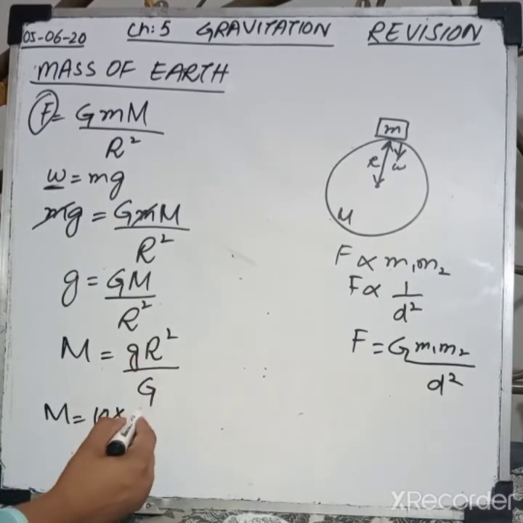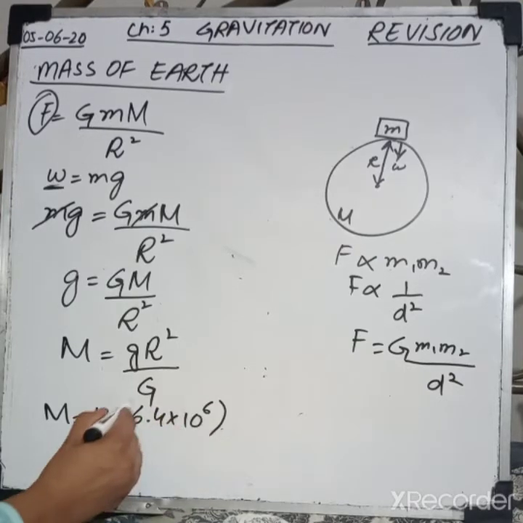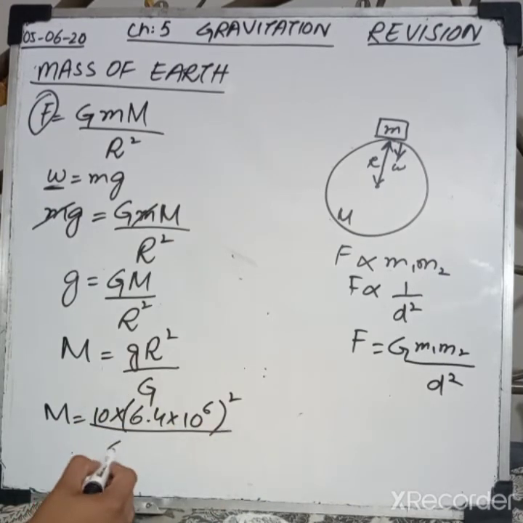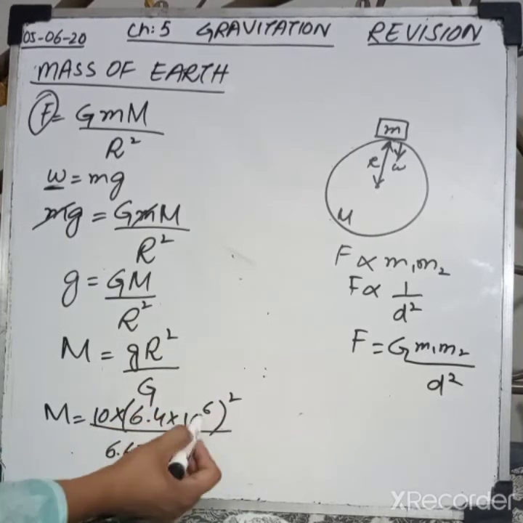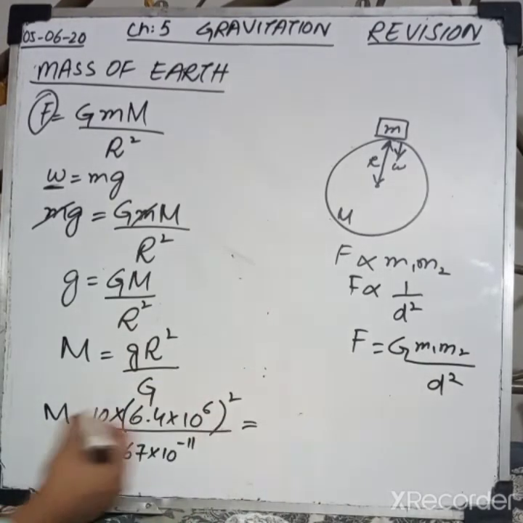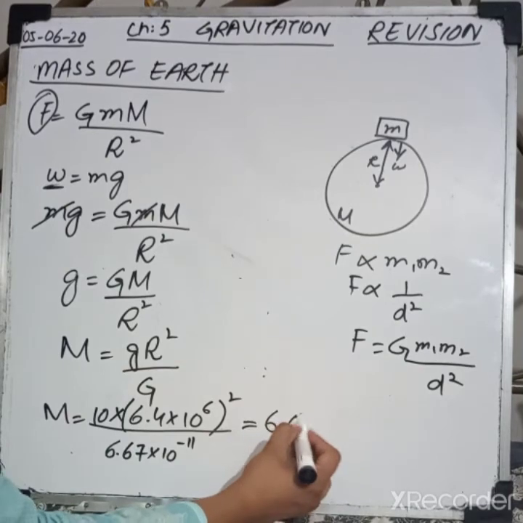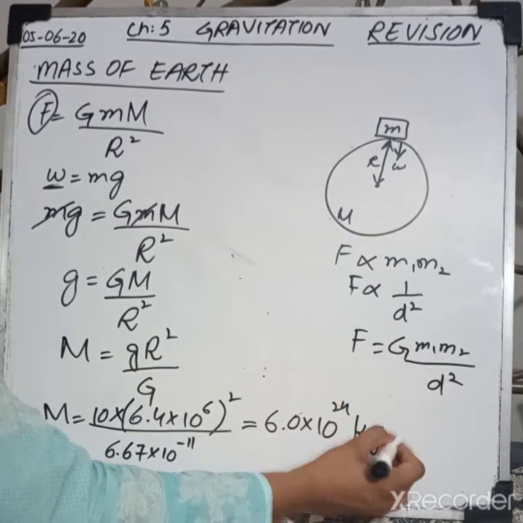The value of radius of earth is 6.4 multiplied by 10 raised to power 6 meters. We have to take its square here, divided by capital G, which has the value 6.673 multiplied by 10 raised to power minus 11. By taking its square, multiplying it with 10 and solving all these, we will have the value of mass of earth as 6.0 multiplied by 10 raised to power 24 kg.